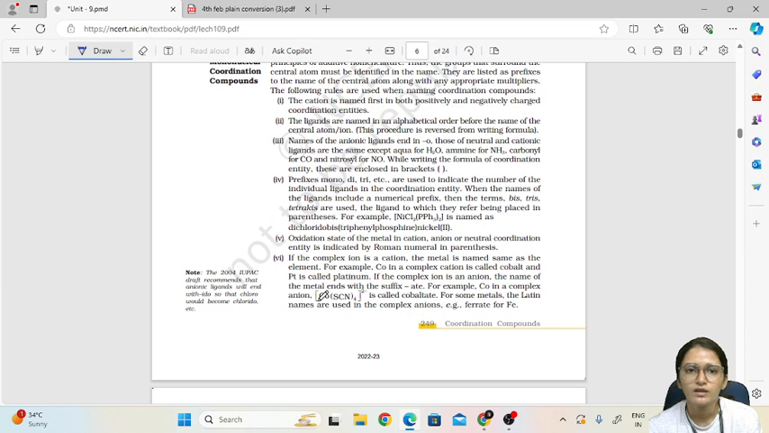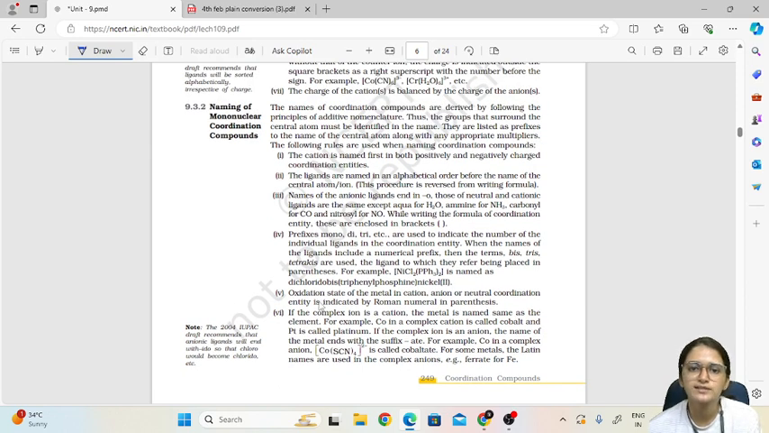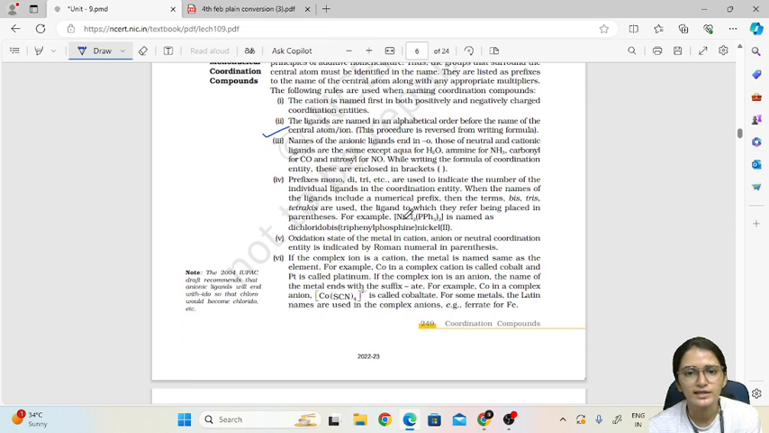Then about naming, the first rule is the cation is named first and then the anion is named. Ligands are named in alphabetical order before the name of the central metal atom, so the central metal atom is listed last in the name. The names of anionic ligands end with O. So if you have chlorine, it is chlorido. If you have cyano group, it is cyanato or cyano. Those of neutral and cationic ligands are the same except for aqua. Aqua is for water, ammine is for NH3, carbonyl for CO, and nitrosyl for NO. These are the neutral ligands.